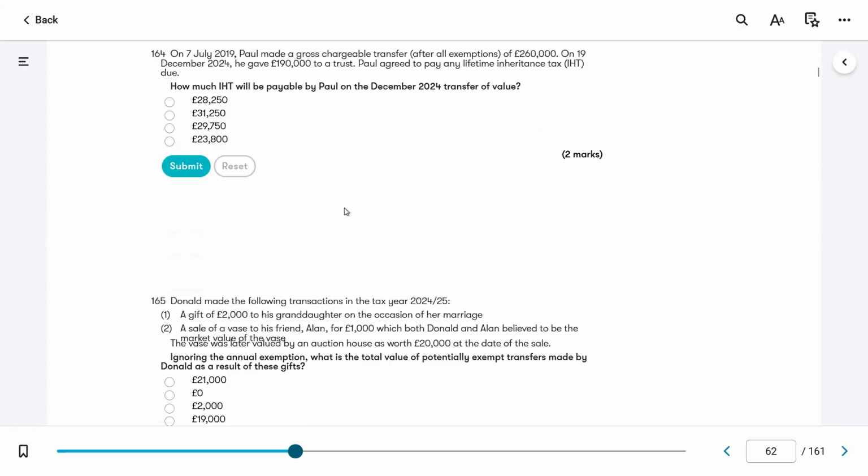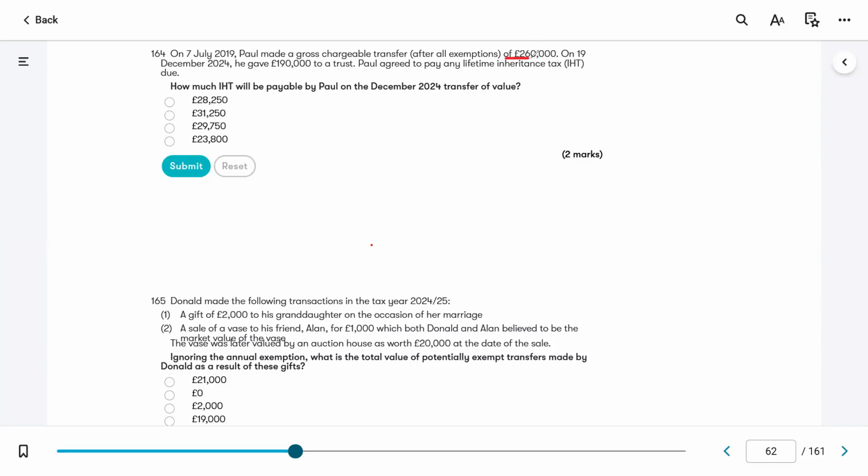So the next question that we're looking at is how much inheritance tax will be payable by Paul on December 2024 transfer of value? Let's see what the situation is here. On 7th of July 2019, Paul made a gross chargeable transfer after all exemptions of 260,000.